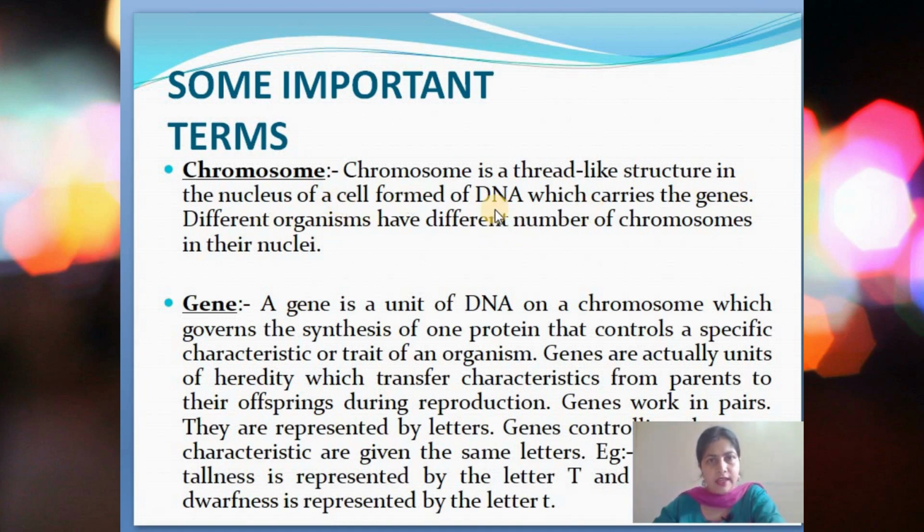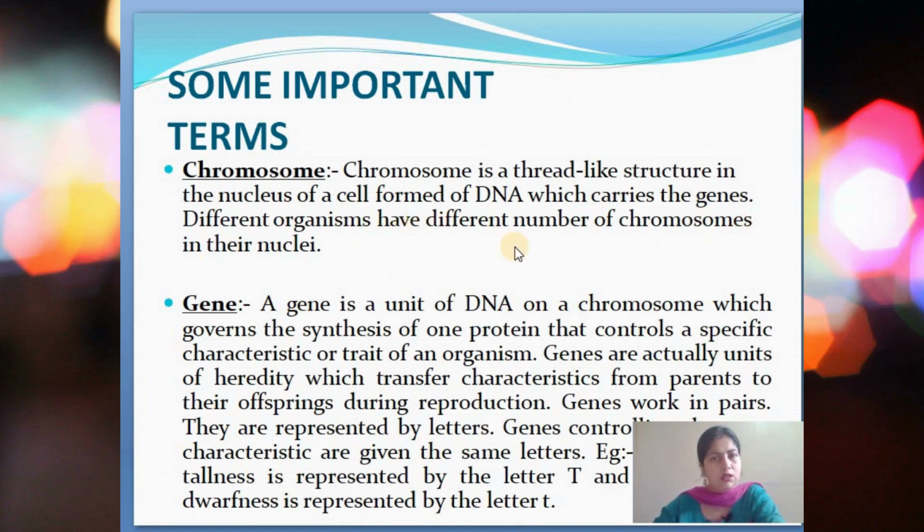Now what is DNA? The full form of DNA is deoxyribonucleic acid. It is the nucleic acid, and this DNA is the main carrier of heredity. This DNA is present in the chromosome, and DNA carries the genes, and genes are the place where the characters or traits are situated which help in heredity.